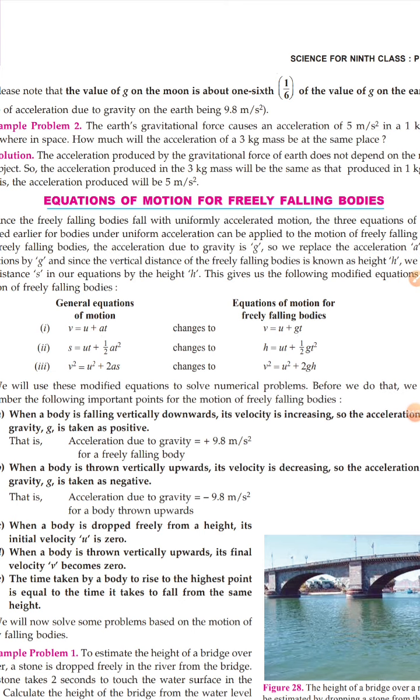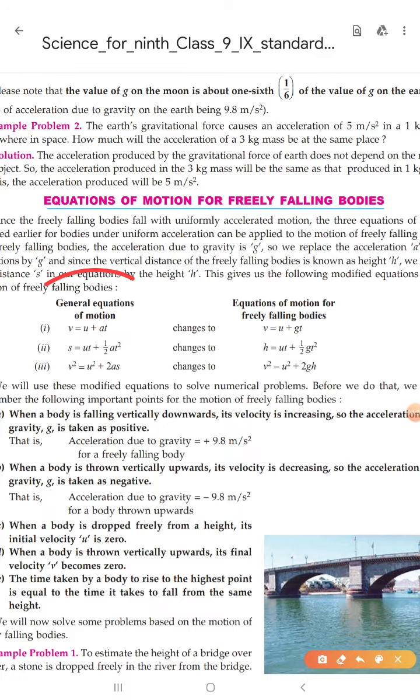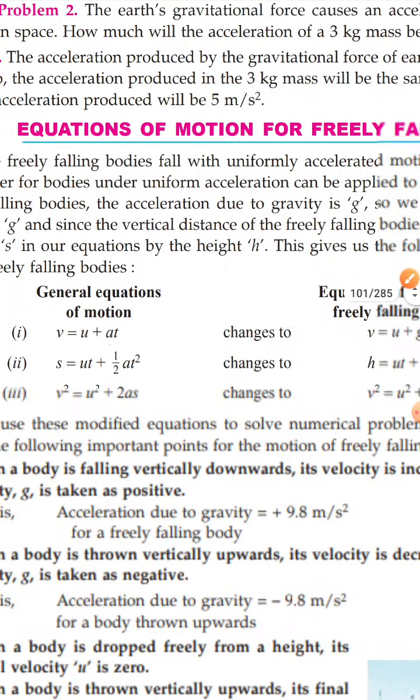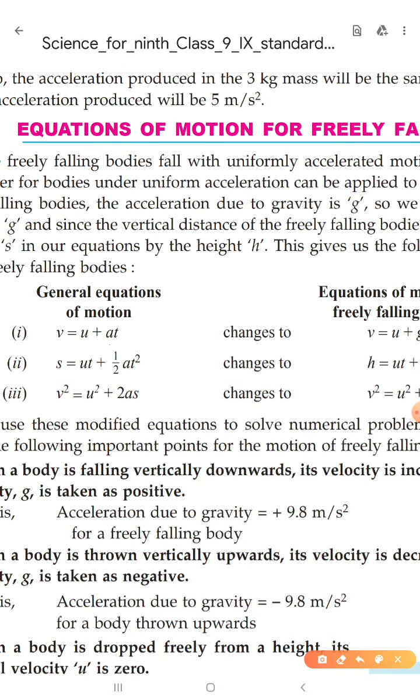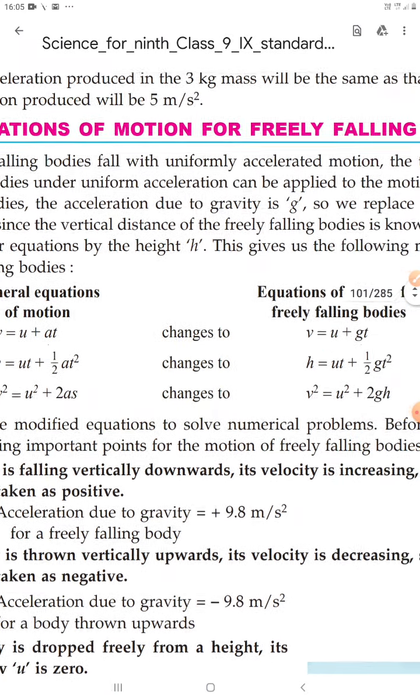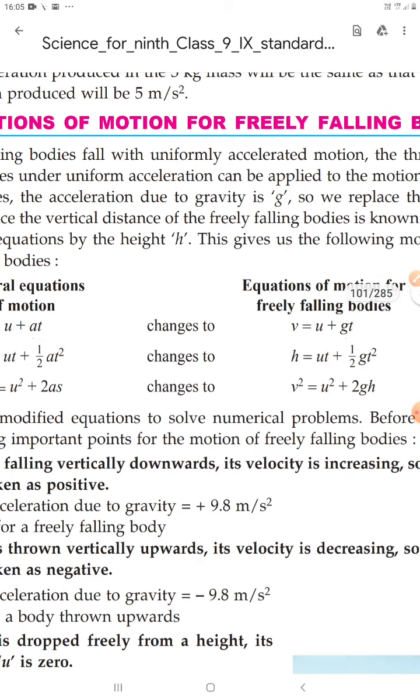So these are the equations, dear students. This is the general equation of motion. You know these three equations: v equal to u plus at, s equal to ut plus half at square, and v square equal to u square plus 2as. So in case of free fall, when a body is freely falling with uniform acceleration due to gravity, we change this acceleration a to small g.